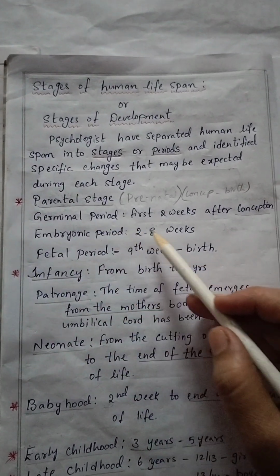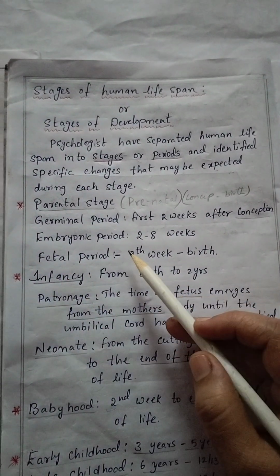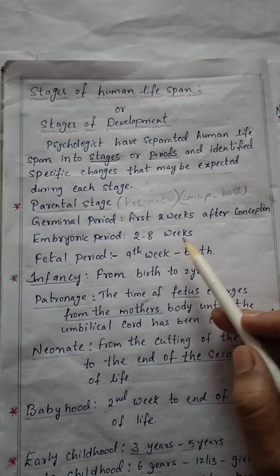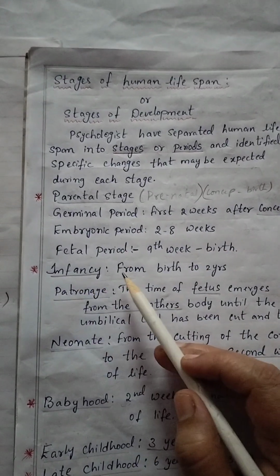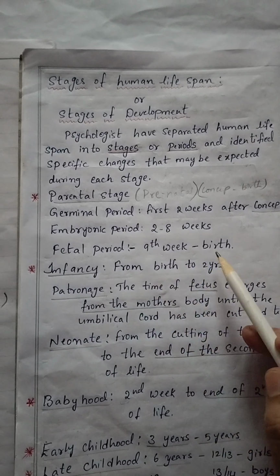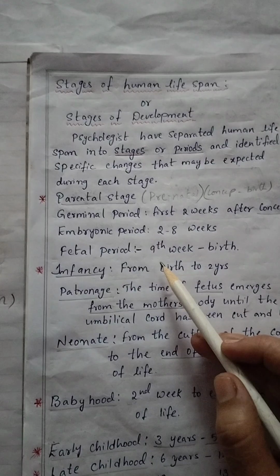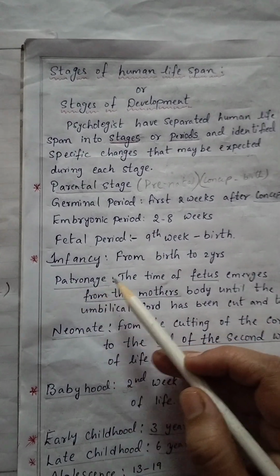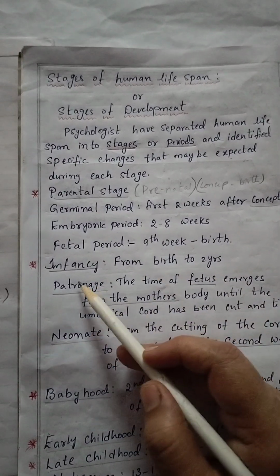Germinal period means the first 2 weeks after conception. Next, embryonic period, it is from 2 weeks to 8 weeks. And next, fetal period, that is from the 9th week to birth. And next, infancy. Infancy means the period from birth to 2 years.